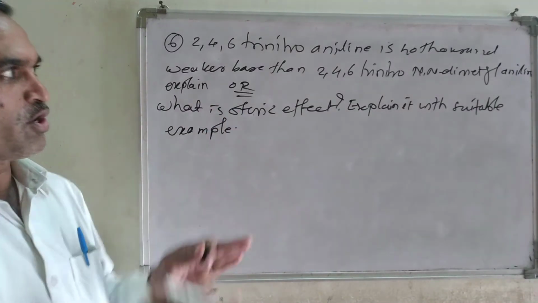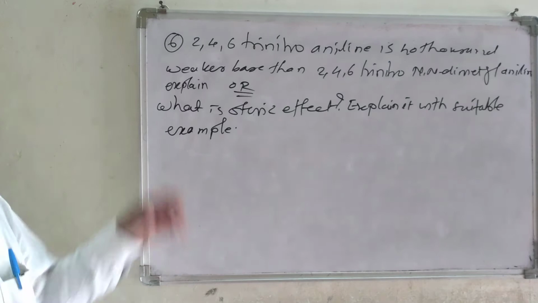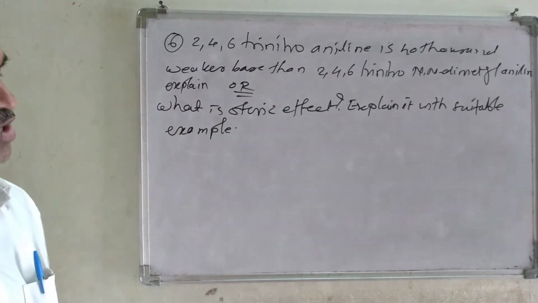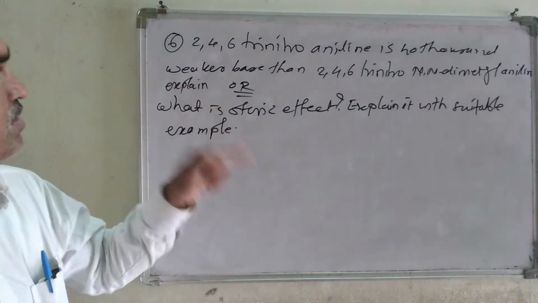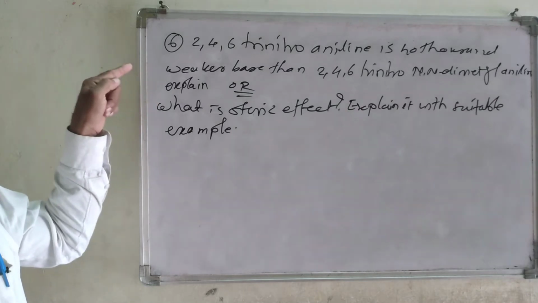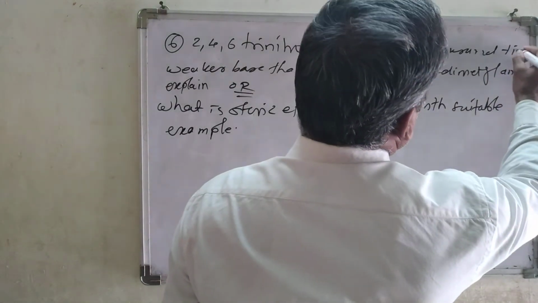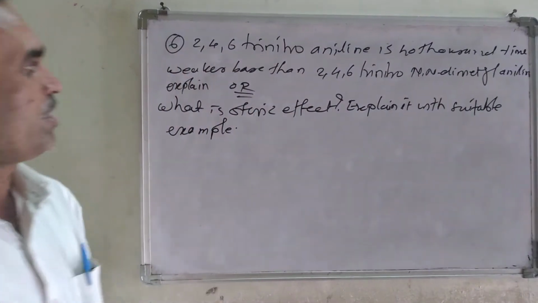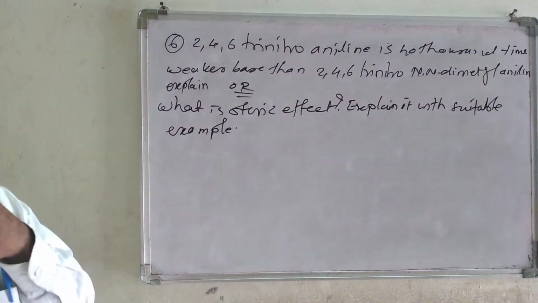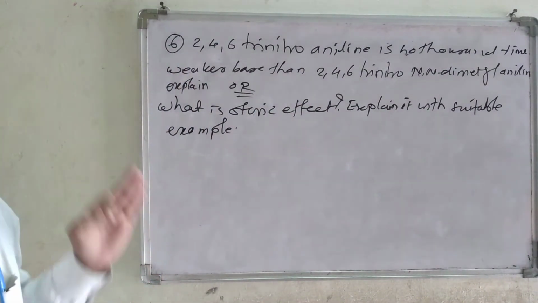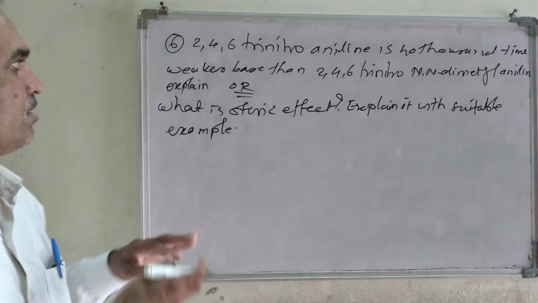The answer of this question is the same. 2,4,6 trinitroaniline is 40,000 times weaker base than 2,4,6 trinitro NN dimethyl aniline.